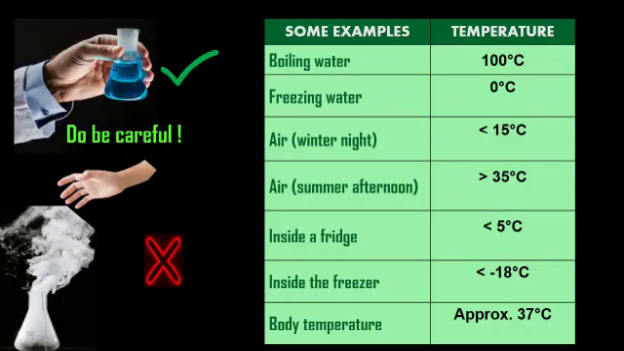Now on your right hand side, there are some examples and their temperatures are shown. So come on, let's go through and remember that. The temperature of boiling water is 100 degrees Celsius. The temperature of freezing water is 0 degrees Celsius. The temperature of air on a winter night is less than 15 degrees Celsius. The temperature of air on a summer afternoon is more than 35 degrees Celsius. The temperature inside a fridge is less than 5 degrees Celsius. The temperature inside the freezer is less than minus 18 degrees Celsius. The temperature of the body is approximately 37 degrees Celsius.